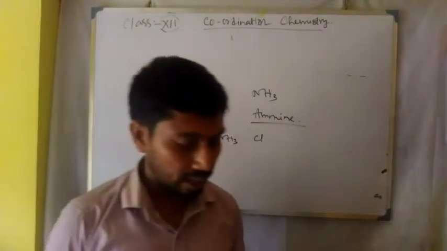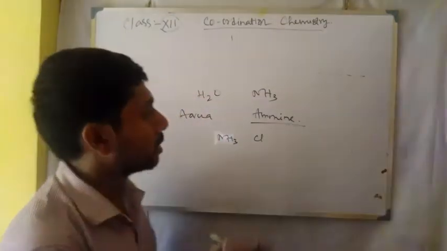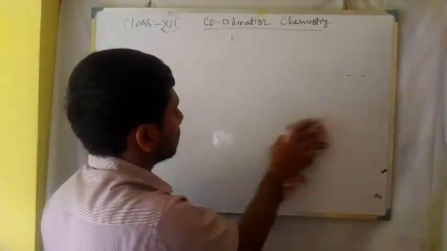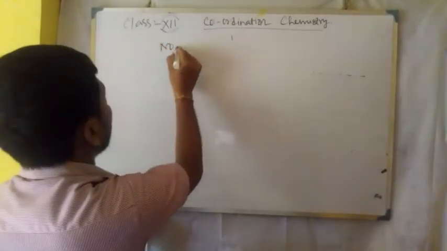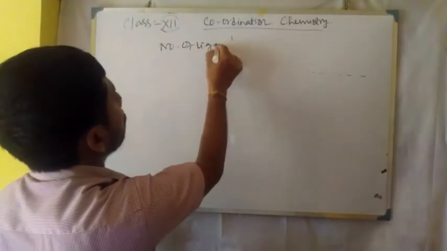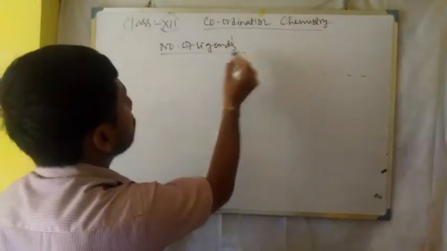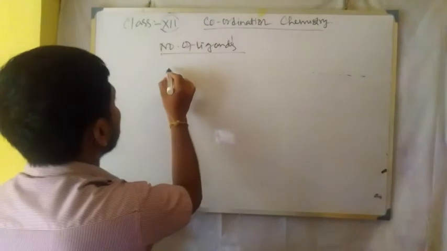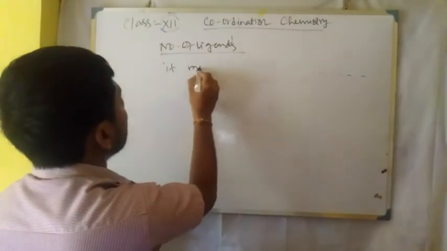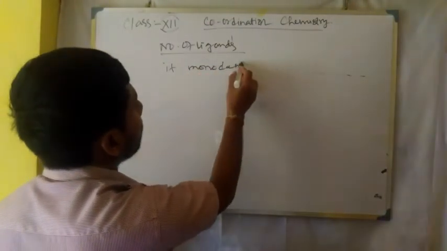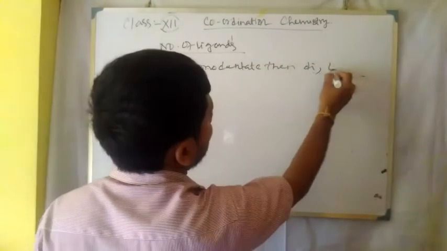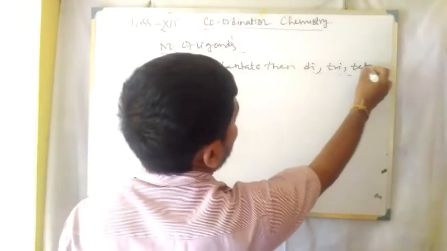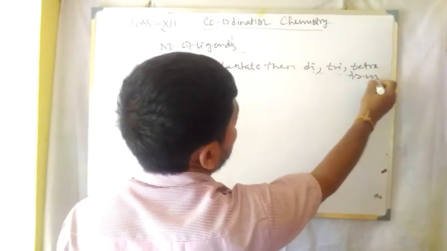And the next point is how to represent the number of ligands. So there are two different kinds of rules. If it is a monodentate ligand, then di, tri, tetra is used.